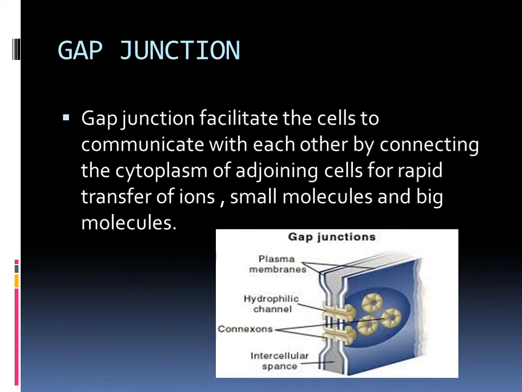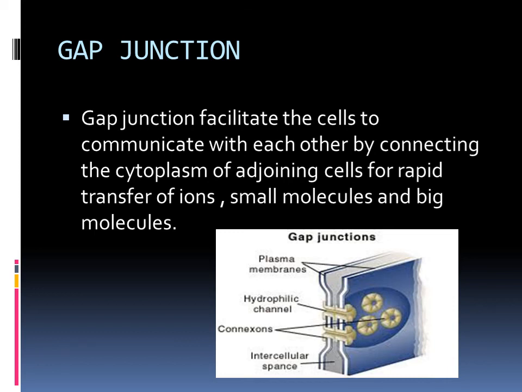The third junction is gap junction. There is a gap. So what is its function? Gap junction facilitates the cells to communicate with each other by connecting the cytoplasm of adjoining cells for rapid transfer of ions, small molecules and big molecules. Here there is a gap between the two cells. In the figure I displayed, there are two cells' plasma membranes.